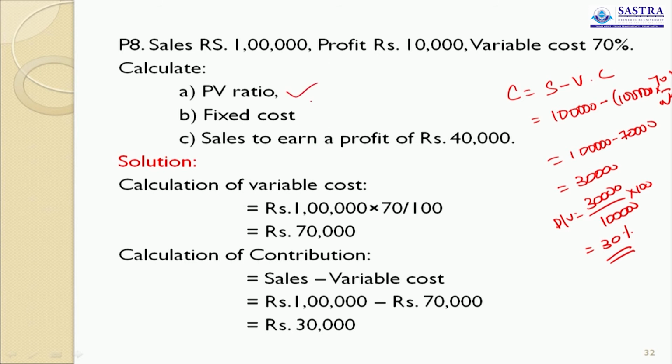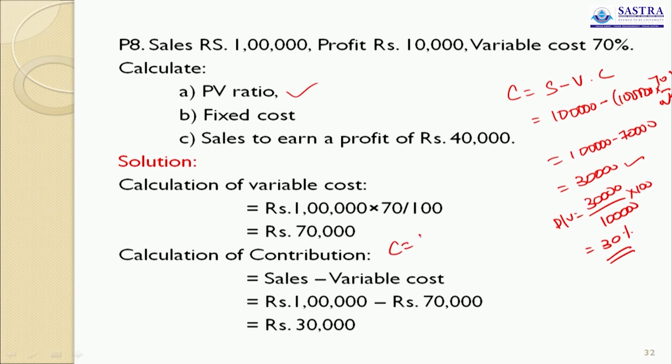Fixed cost. We have to calculate fixed cost. Profit is given, so here you create an equation.